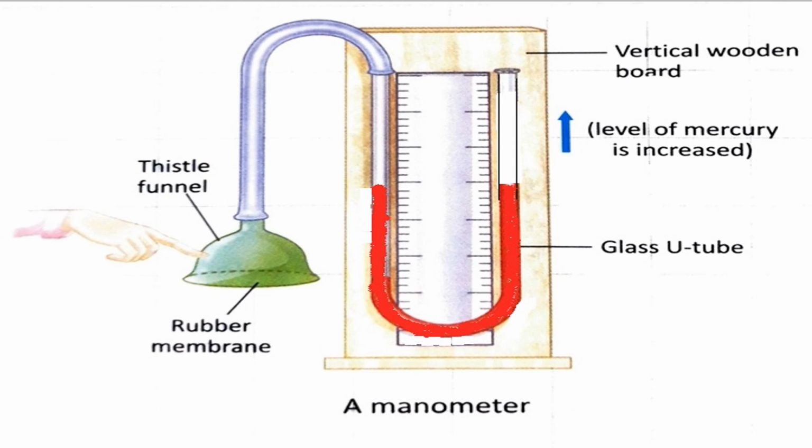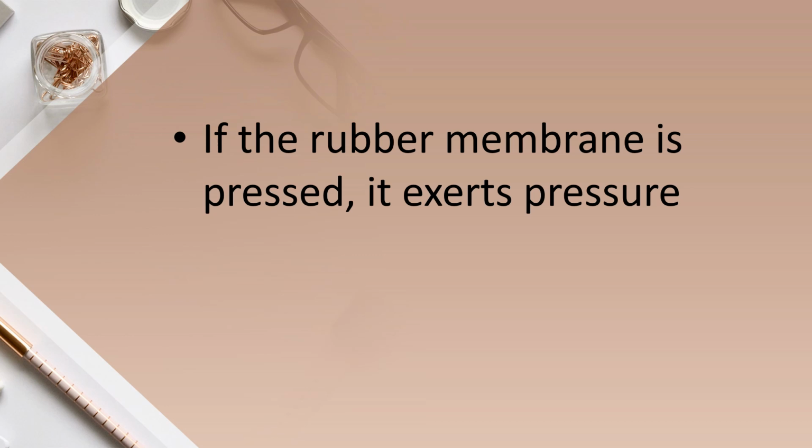The level of liquid is the same, children. We just filled the colored liquid in that U tube. While filling, what will happen? The level of liquid in both the tubes will be the same.